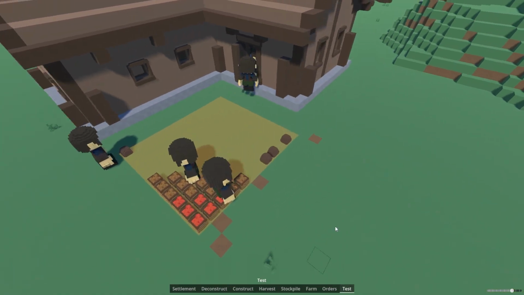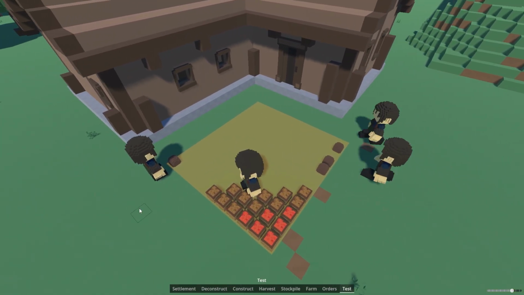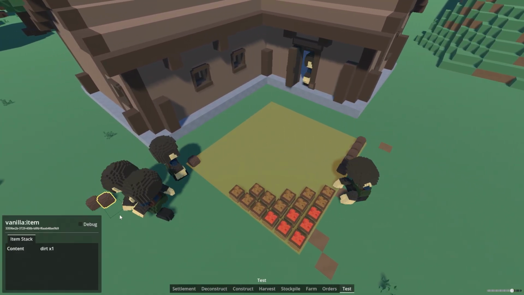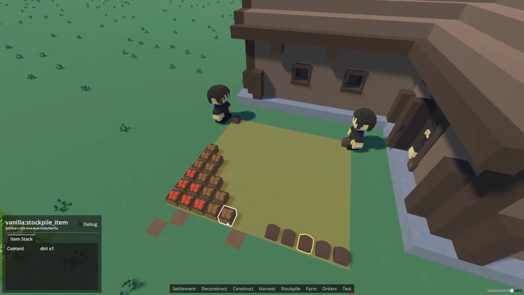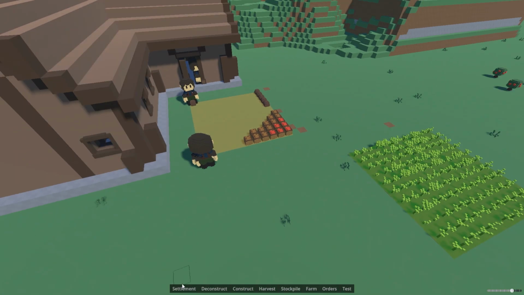I have also made some adjustments to the storage system. When colonists put items into or take them from a stockpile, they now prioritize the nearest available tile. Items in stockpiles are also displayed as separate entities that can be selected and inspected individually.